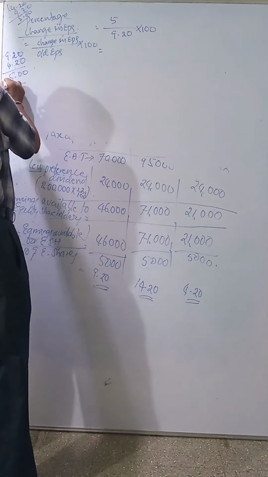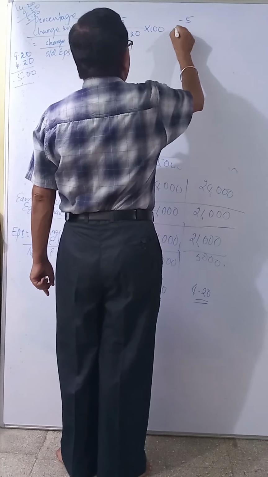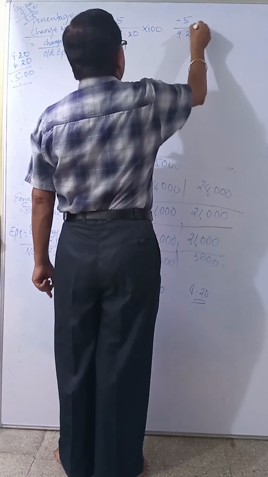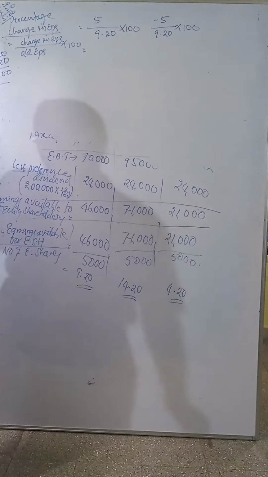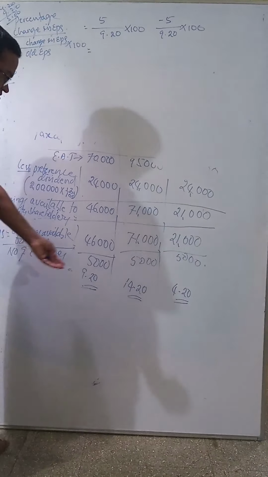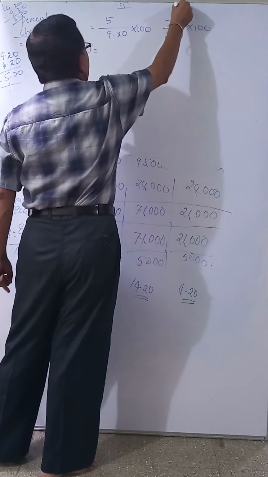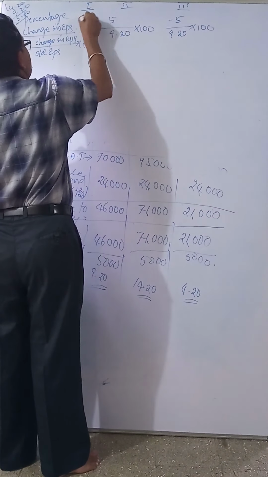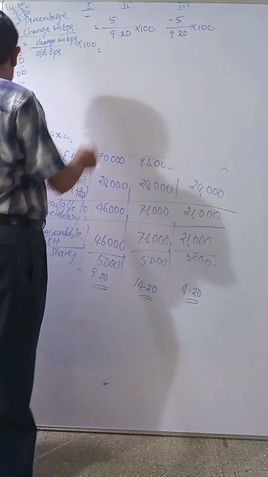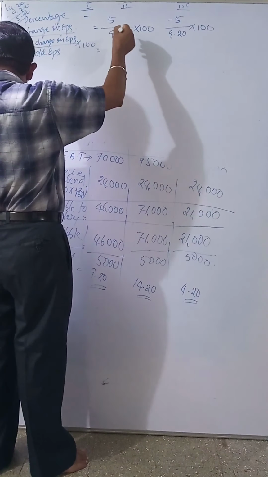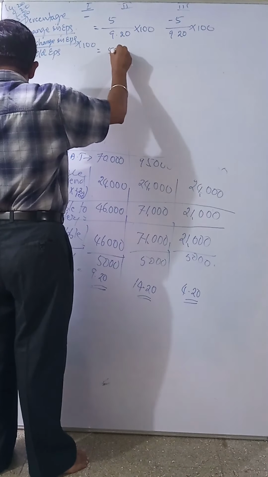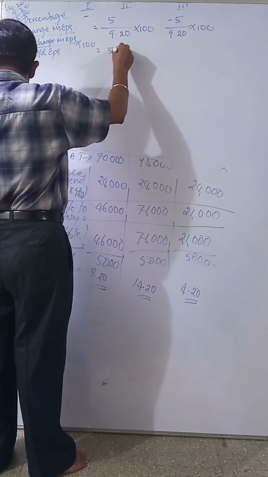Minus 5 divided by old EPS 9.20 into 100. These two, increase and decrease, only these two. If the first is nil, no need to calculate. Now 5 divided by 9.2 into 100 gives 54.34% change. Again minus 5 divided by 9.2 into 100, you will get minus 54.34.